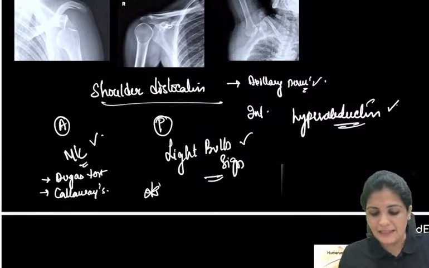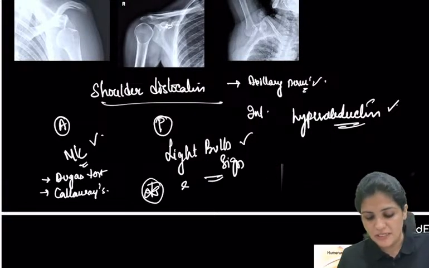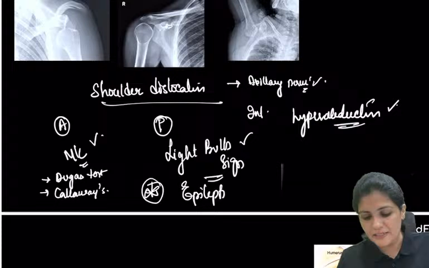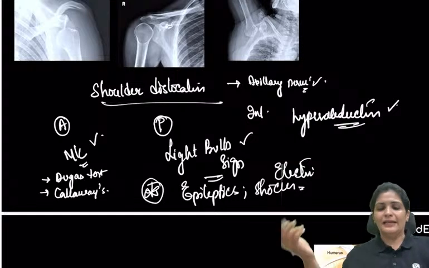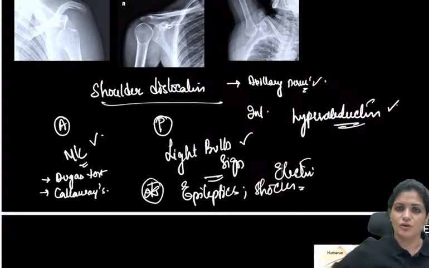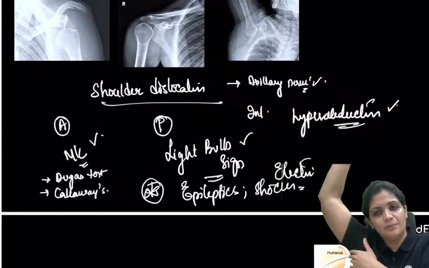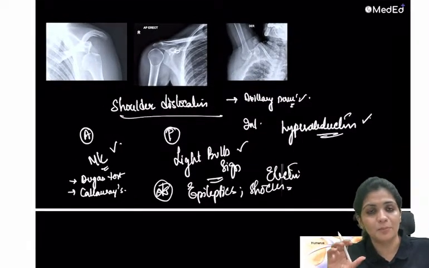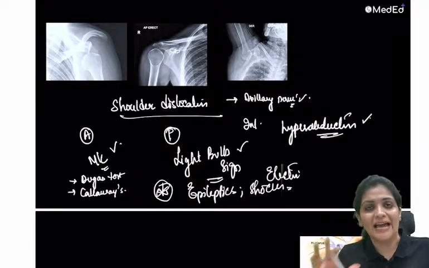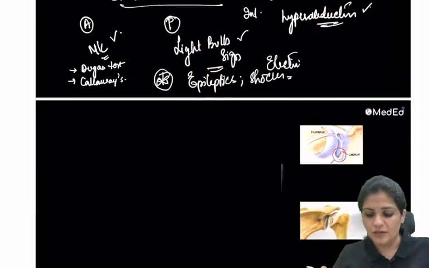And the light bulb sign, you have to remember, is usually seen in epileptics and in electric shock patients. And inferior is hyperabduction, so the attitude of the limb is also in hyperabduction position. So those are the important things. The most common dislocation is anterior dislocation. The nerve damaged is the axillary nerve.